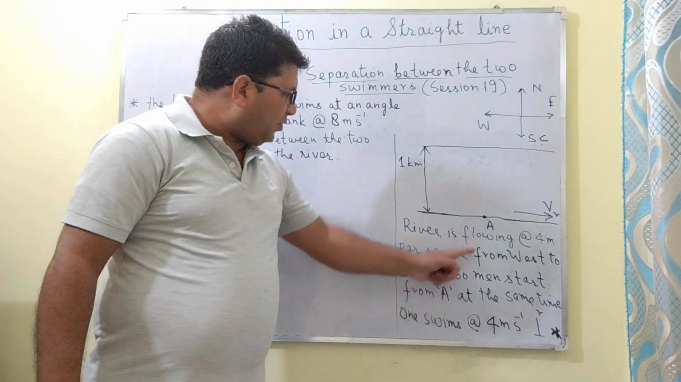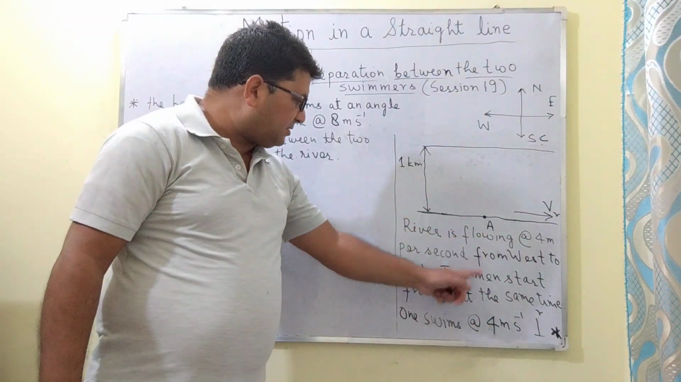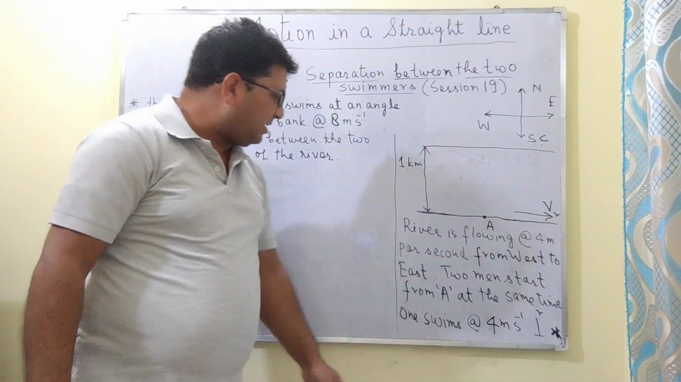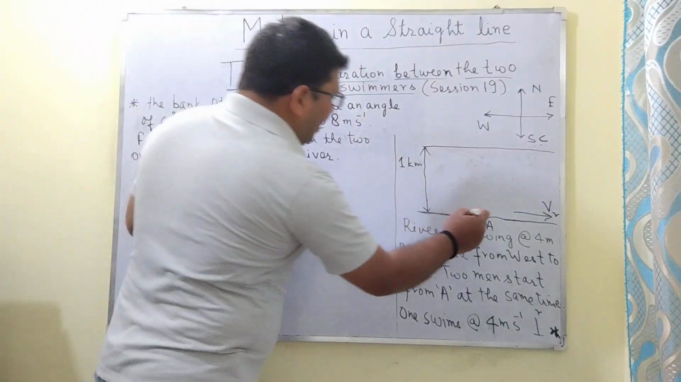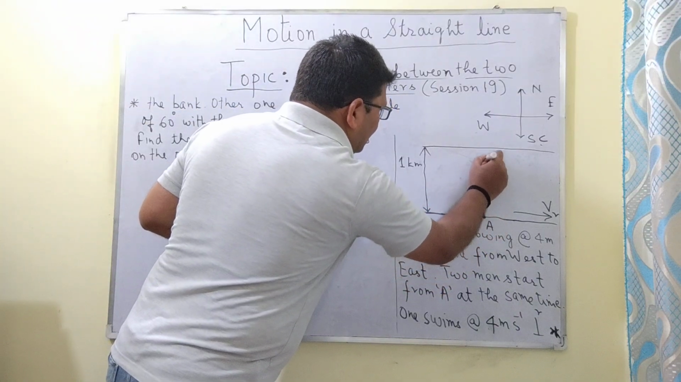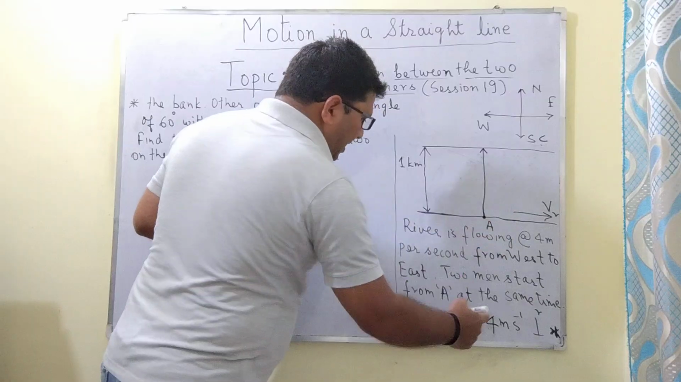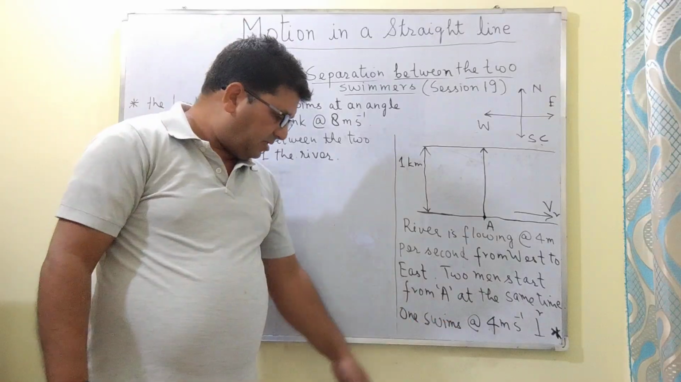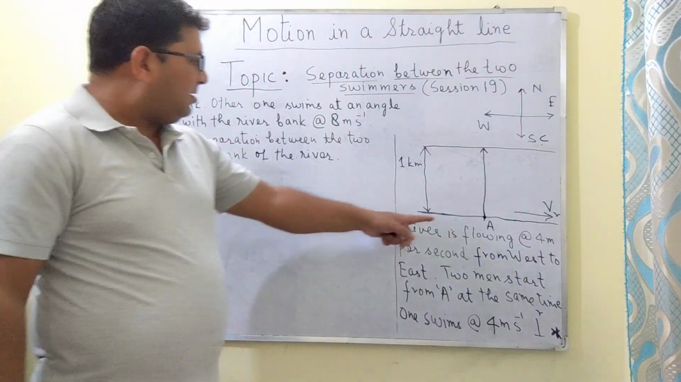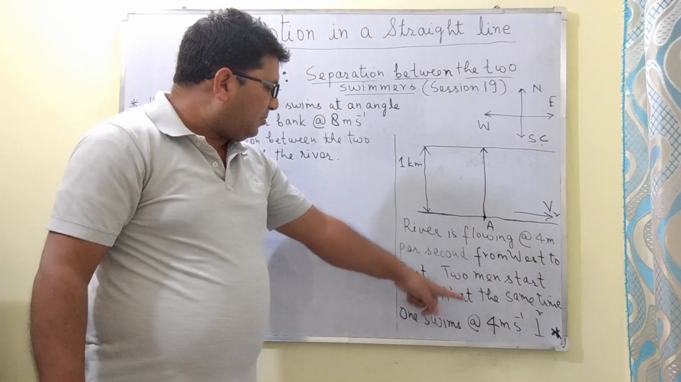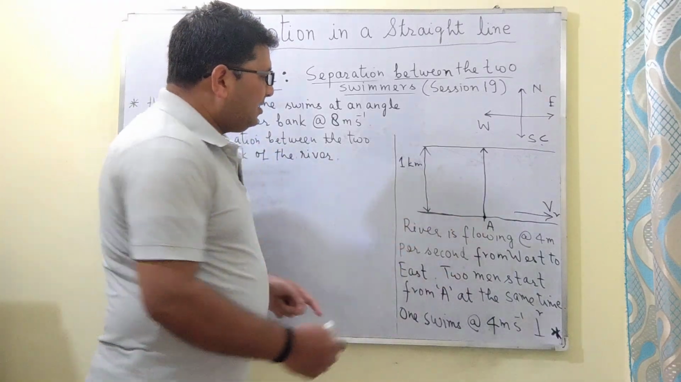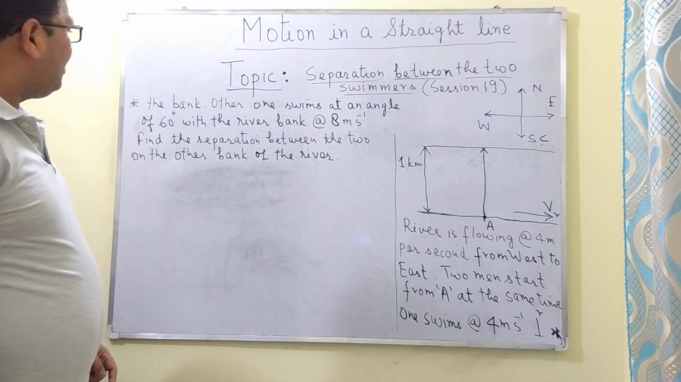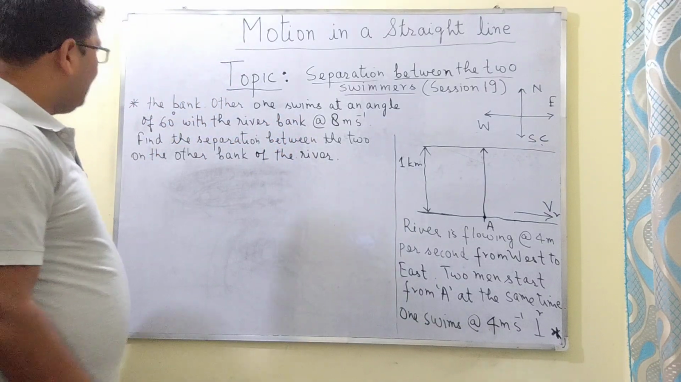Now two men start from the point A on one bank of the river at the same time. One of the men swims at the rate of 4 meter per second perpendicular to the bank, in this direction, and this is the velocity of the man in still water. The other man swims at an angle of 60 degrees with the river bank at the rate of 8 meter per second.